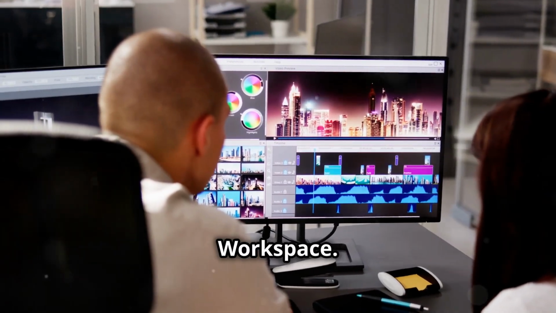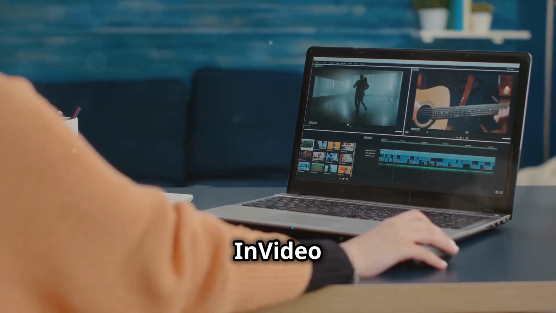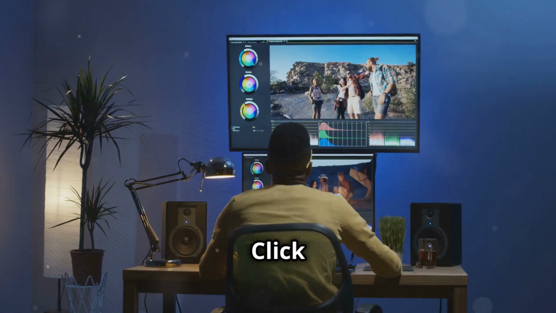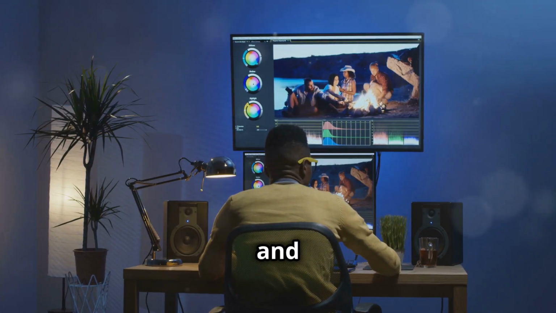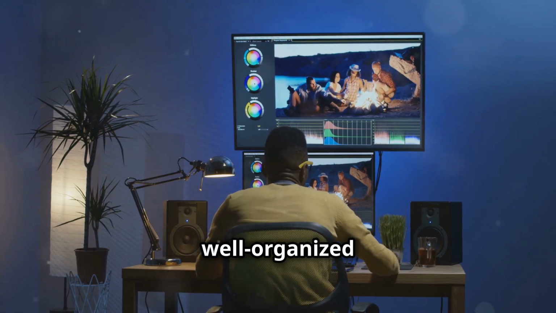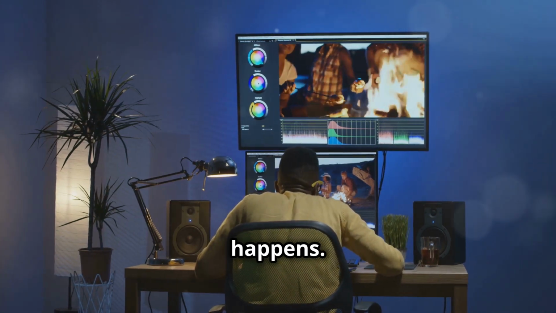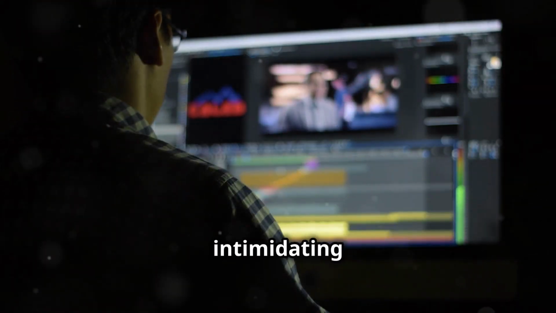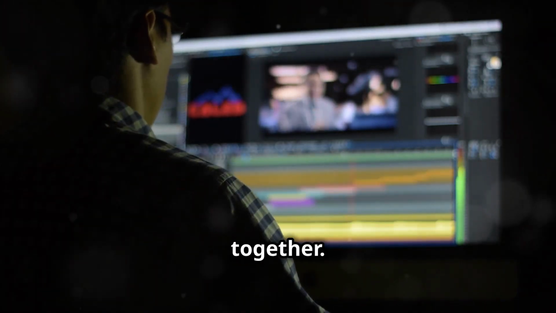Understanding your workspace. Let's get acquainted with the heart of Invideo AI, the video editor. Click on the Create New Video button, and you'll be greeted by a clean, well-organized workspace where the magic happens. Don't worry if it seems a bit intimidating at first. We'll break it down together.